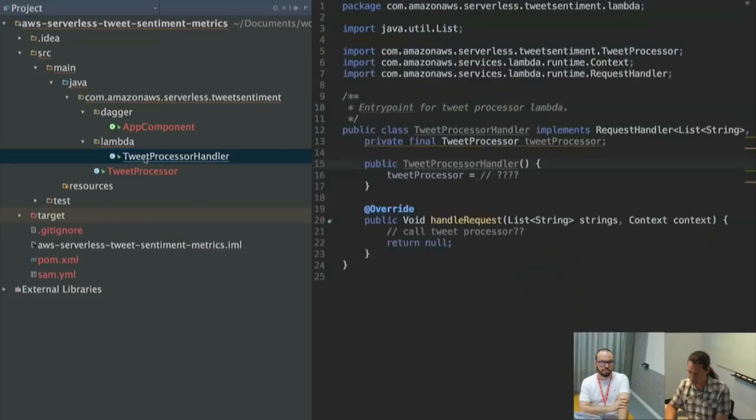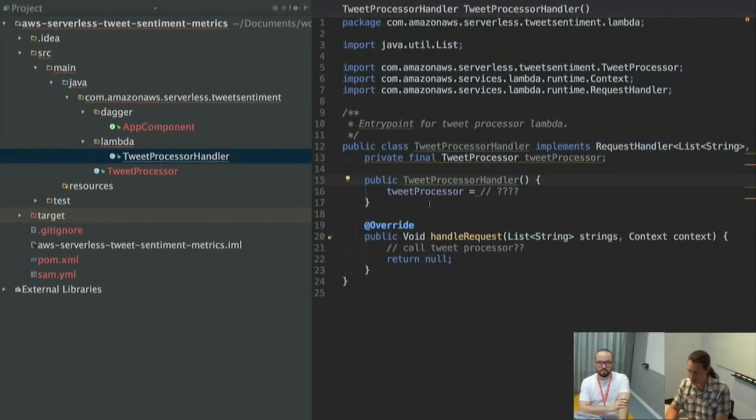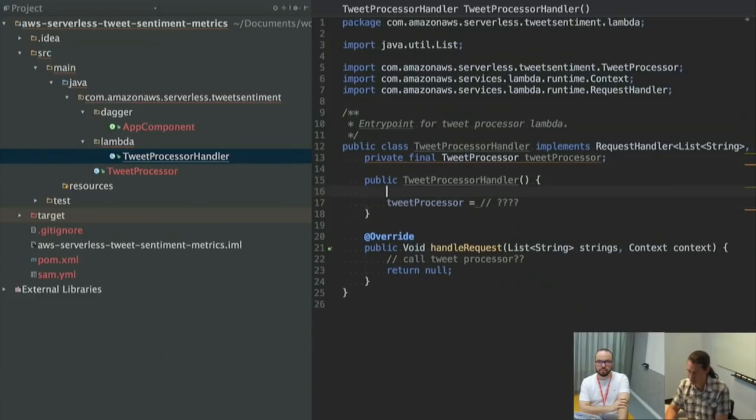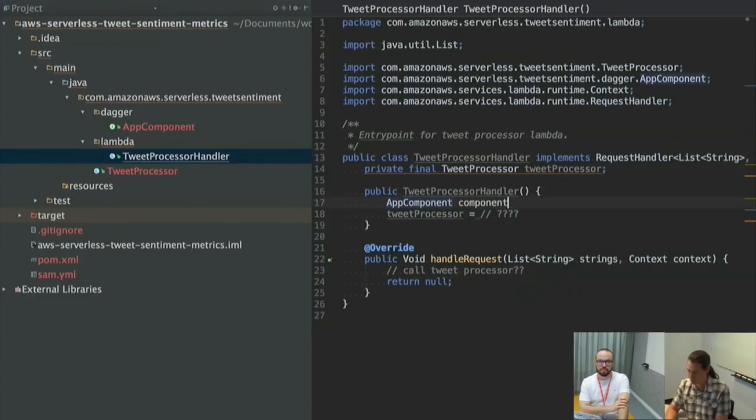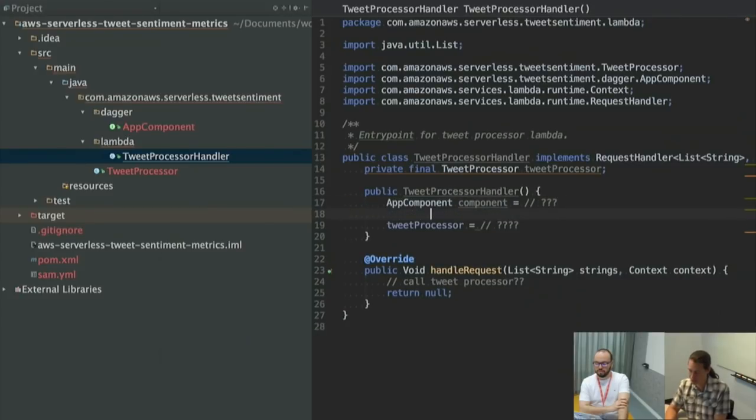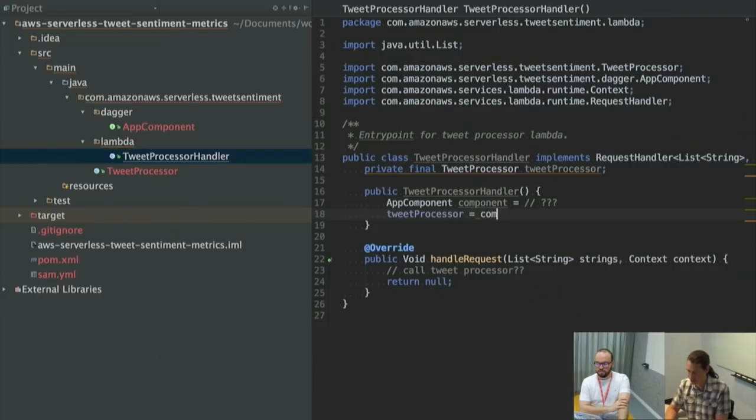So in our handler, we're actually going to have this component. I don't know where I'm going to get it yet, but once I do have it, I'll just do this for now so that IntelliJ is happy. Then I can pull it from this component.